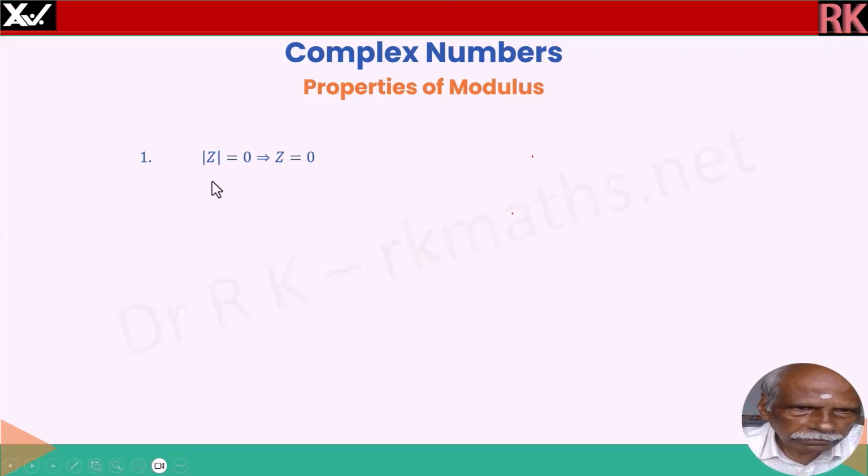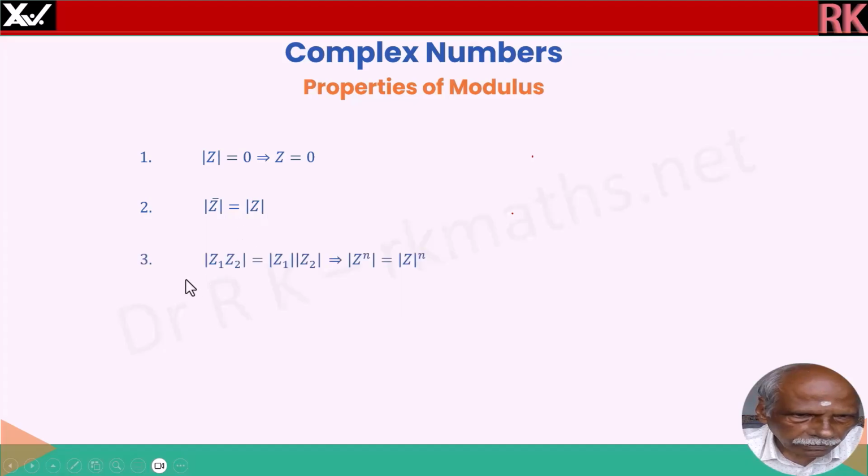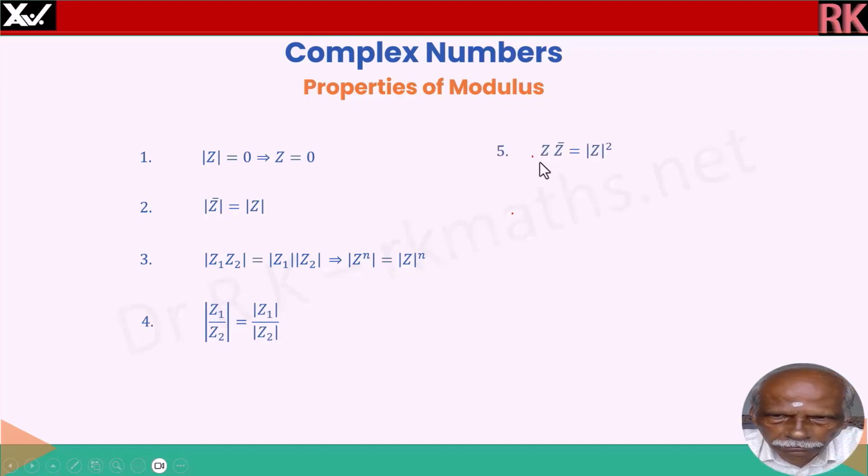More properties we will see. Modulus of z is equal to 0 means z is equal to 0. Modulus of a conjugate is equal to modulus of z. And modulus of z1 z2 is equal to the product of the moduli, modulus of z1 into modulus of z2. And this is what we are using to prove that modulus of z power n is equal to nth power of modulus of z. And modulus of a division is equal to division of the moduli. And z into z conjugate is equal to square of the modulus of z.